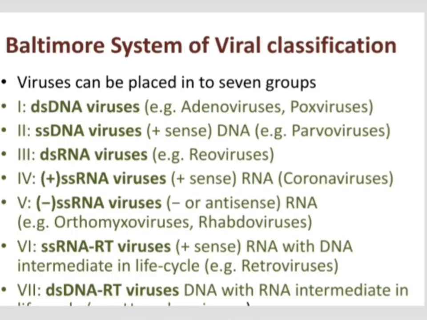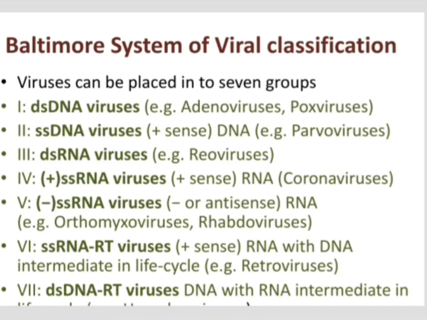So this is the Baltimore system of viral classification. Here viruses are grouped in 7 groups. Group 1 includes double-stranded DNA viruses. It includes adenoviruses, poxviruses, etc. And group 2 includes single-stranded DNA viruses. They are positive sense DNA viruses. Example, parvoviruses. And group 3 includes double-stranded RNA viruses.